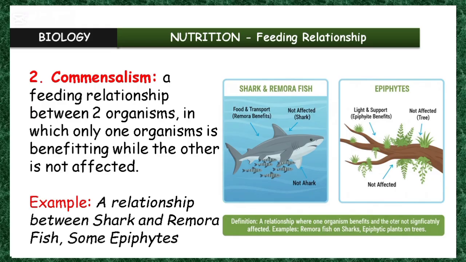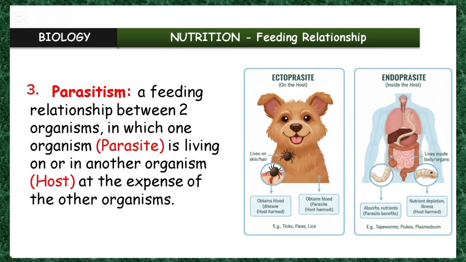The third type of relationship I want to put on the board is parasitism. Now, in the case of parasitism, two different organisms are also involved. One is benefiting, the other is actually affected negatively.